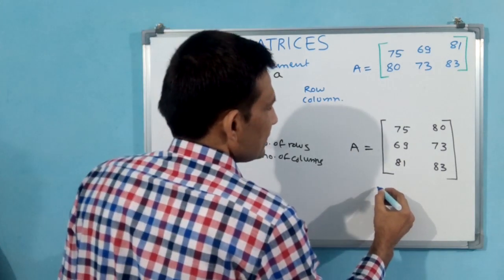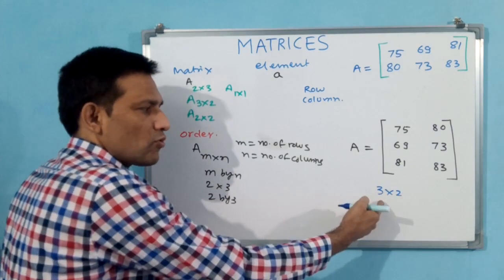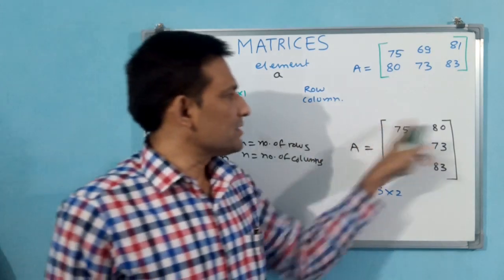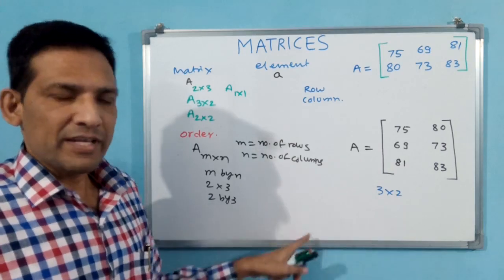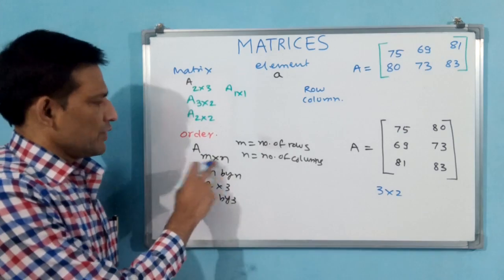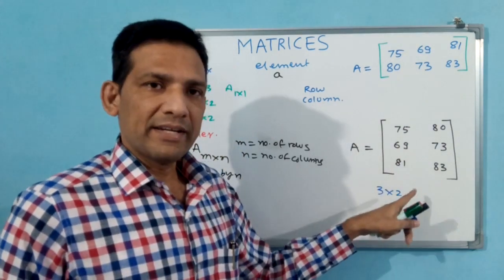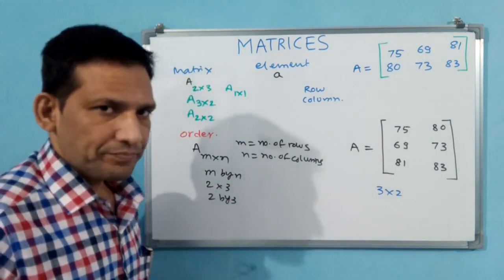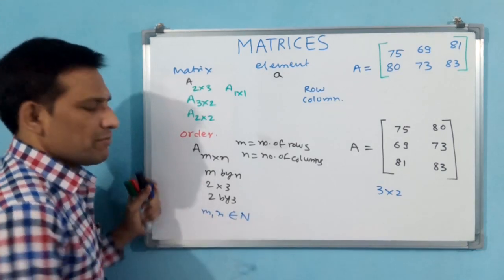Here this is a 3 by 2 matrix. You have to call it 3 by 2, not 3 into 2. A 3 by 2 matrix means 3 rows and 2 columns. Why? Because in M by N, the first letter represents the number of rows, so 3 rows are there, and the second letter represents the number of columns, so 2 columns are there. Then M comma N belongs to natural numbers.